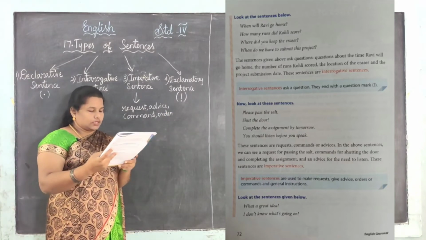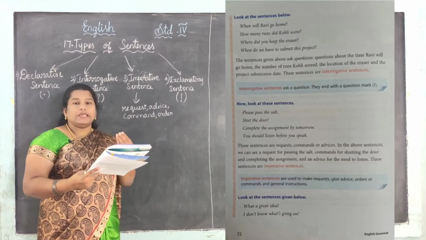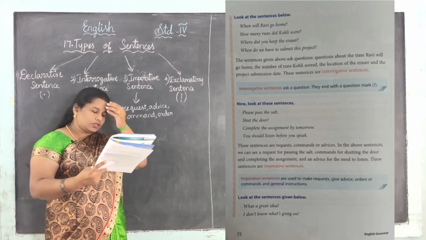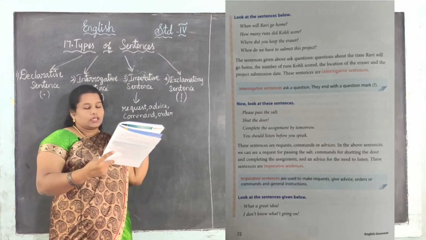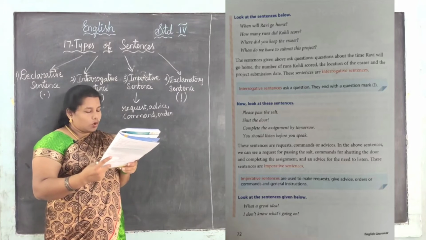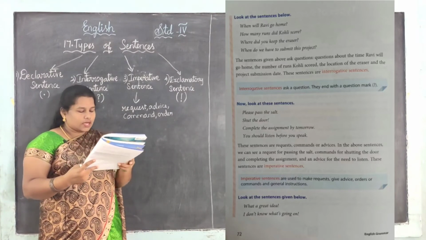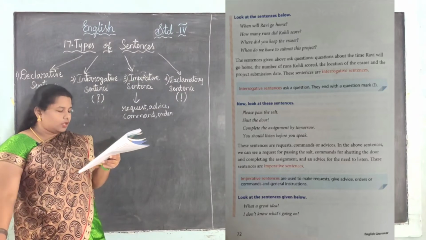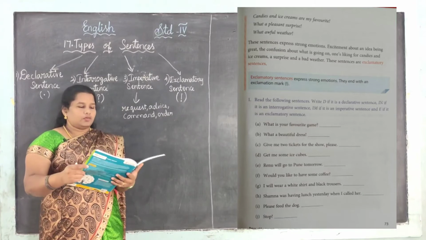Imperative sentences are used to make requests. Please, like this we ask using the imperative sentence. Yes, request, give advice, then order or command. Order means giving instruction, right? Command is also one of the instructions, a general instruction. For all these we will use imperative sentences.